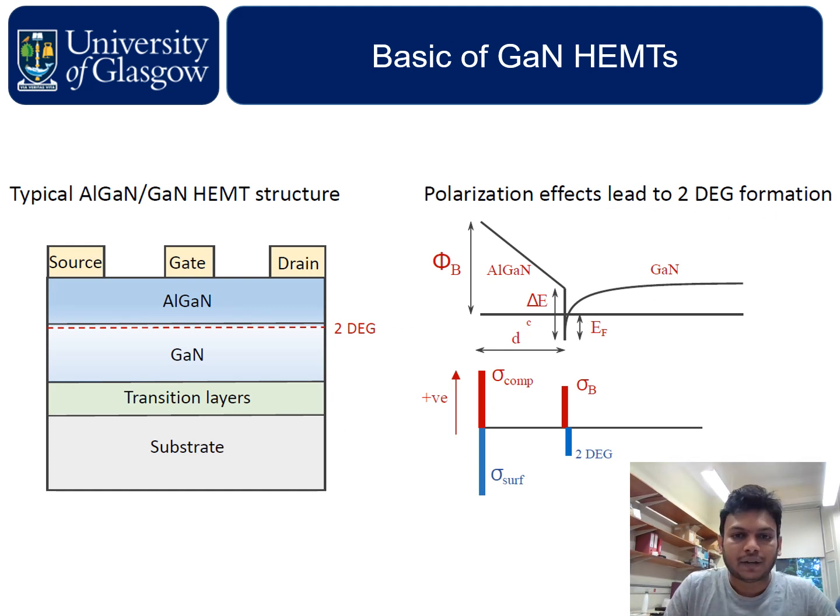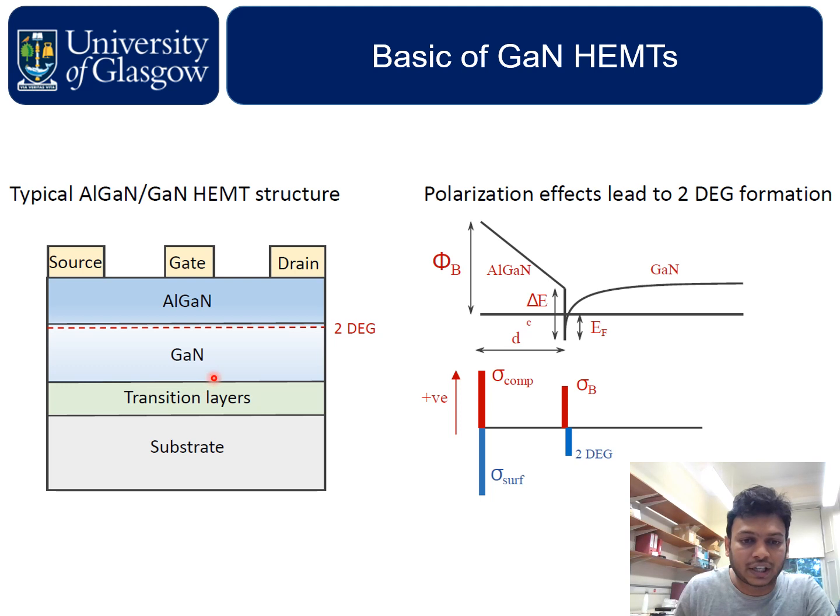Basics of the GaN HEMT. You can see on your left hand side the typical aluminum gallium nitride HEMT structure, which starts with the substrate. The substrate can be silicon, silicon carbide, gallium nitride or sapphire. After that there is a transition layer, or we call it a nucleation layer.